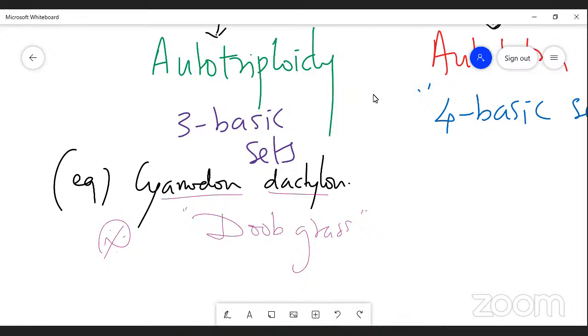Some artificial autotriploidy. Actually, autotriploidy can be induced by artificial methods, right?